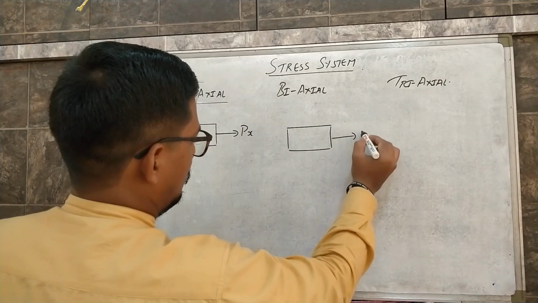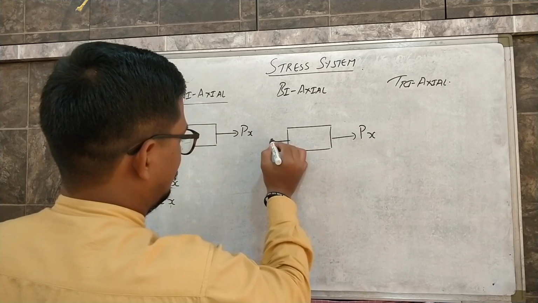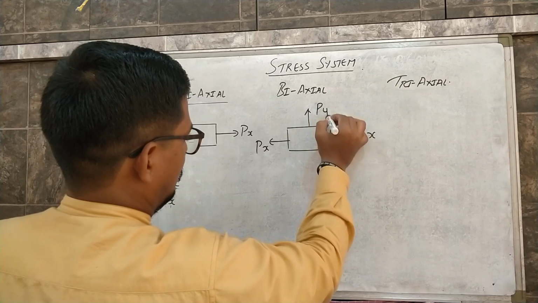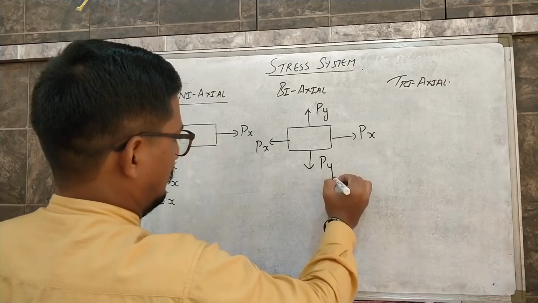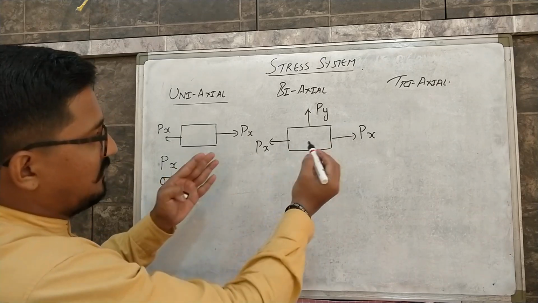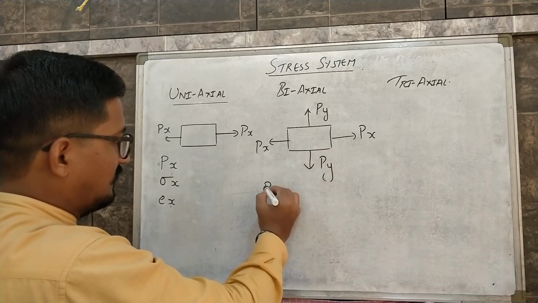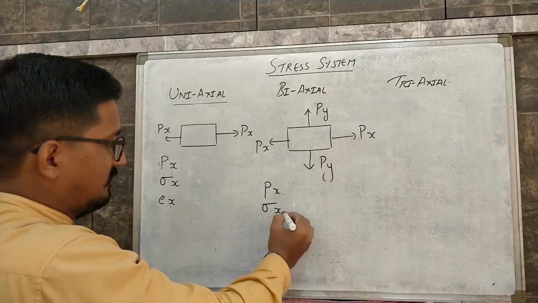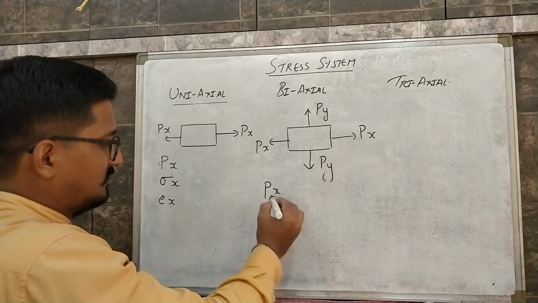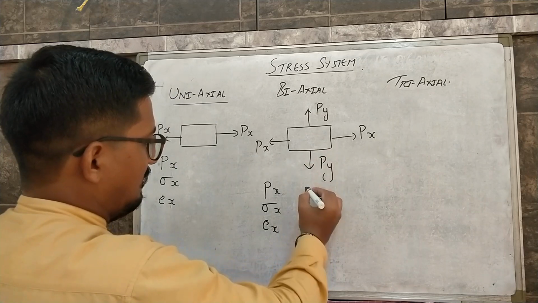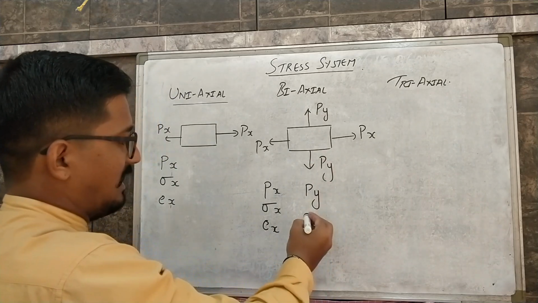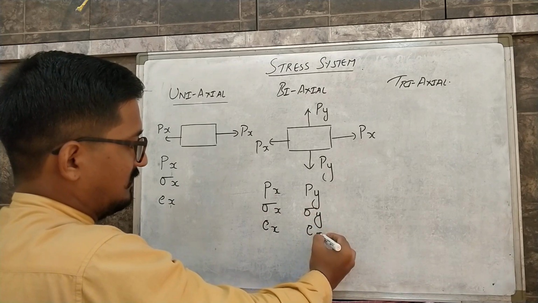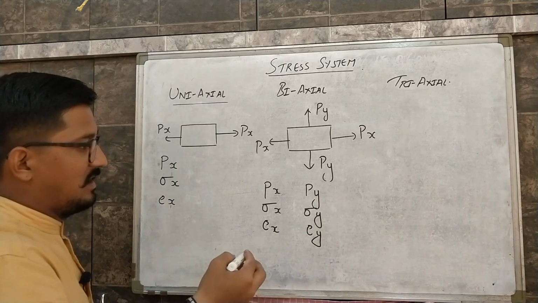Now in the biaxial stress system, there are two directions of loads being provided here. So when the load is applied in the x direction, corresponding stress will be produced in the x direction, and corresponding strain will also be produced in the x direction. Similarly, when load is applied in the y direction, then corresponding stress will be produced in the y direction, and corresponding strain will also be produced in the y direction. This is all about biaxial.